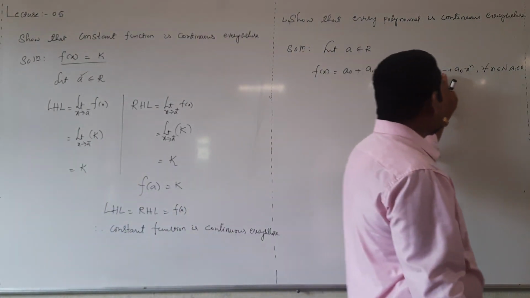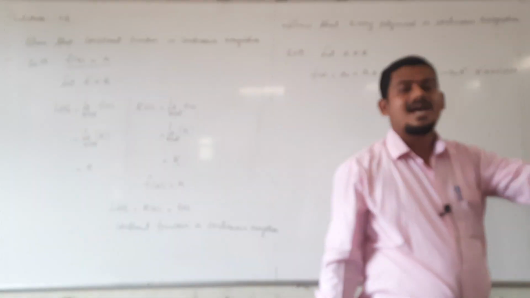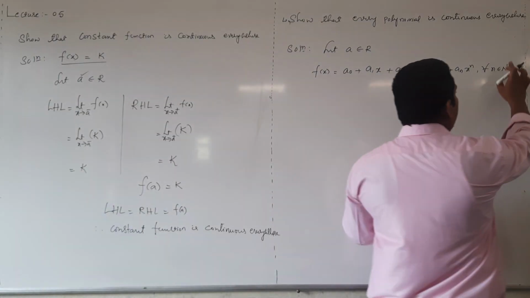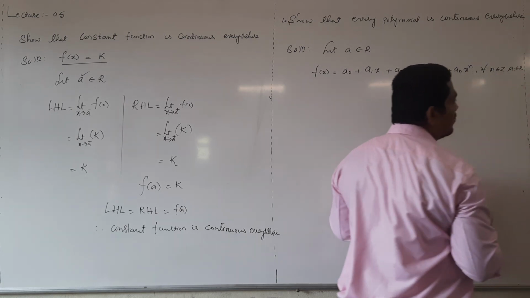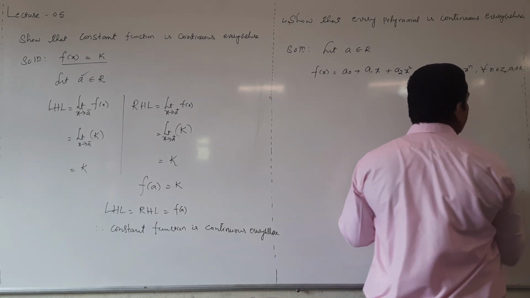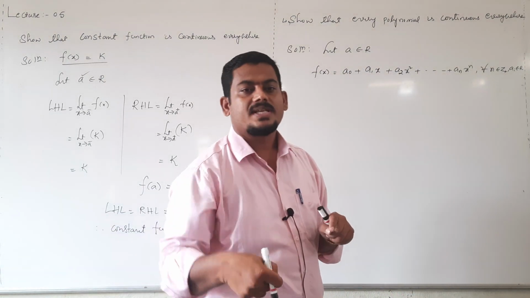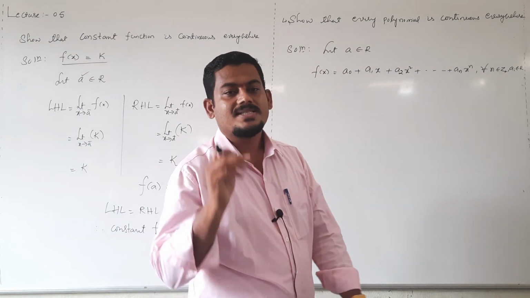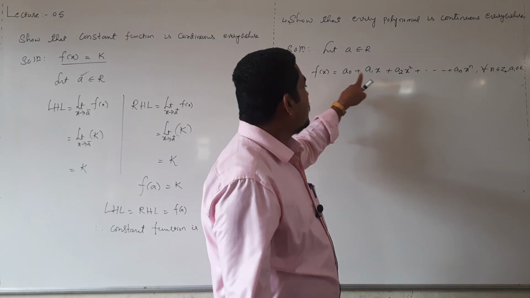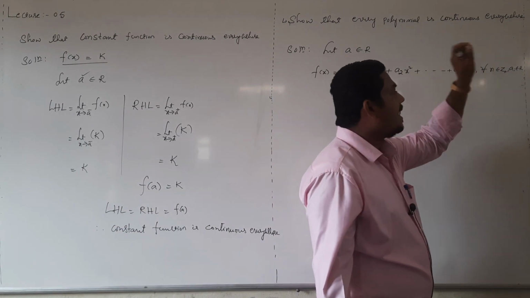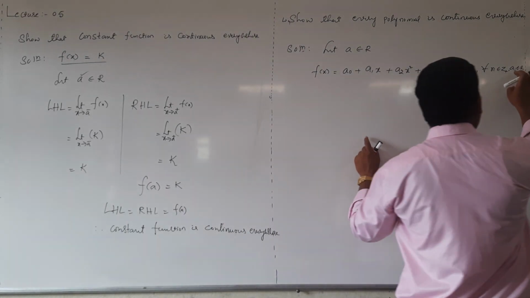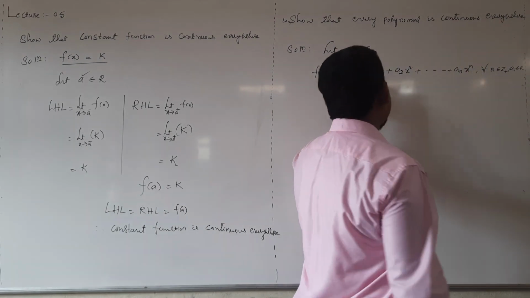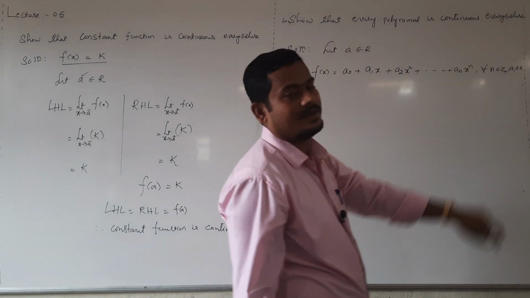Coefficients should be real numbers and power should be any non-negative integer. Non-negative means Z plus, Z subscript plus means all positive integers including 0. Power should be non-negative integers and coefficients in general ai means either a0, a1, a2, a3, all are real numbers.